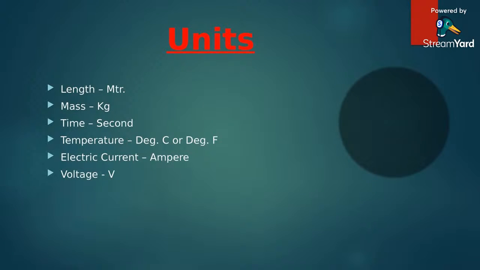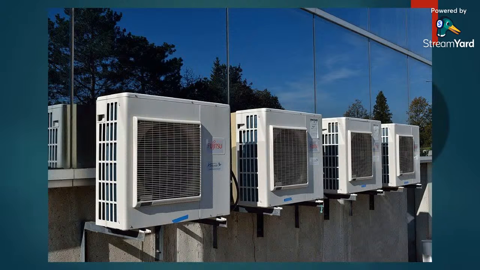We will understand what are the major units we are using in air conditioning: length in meter, mass in kg, time in second, temperature in degree Celsius, degree Fahrenheit. Celsius is used in Kelvin, but in India, preferably we use degree Celsius. Electric current in ampere, voltage in V. This is the outdoor unit of split type air conditioning.